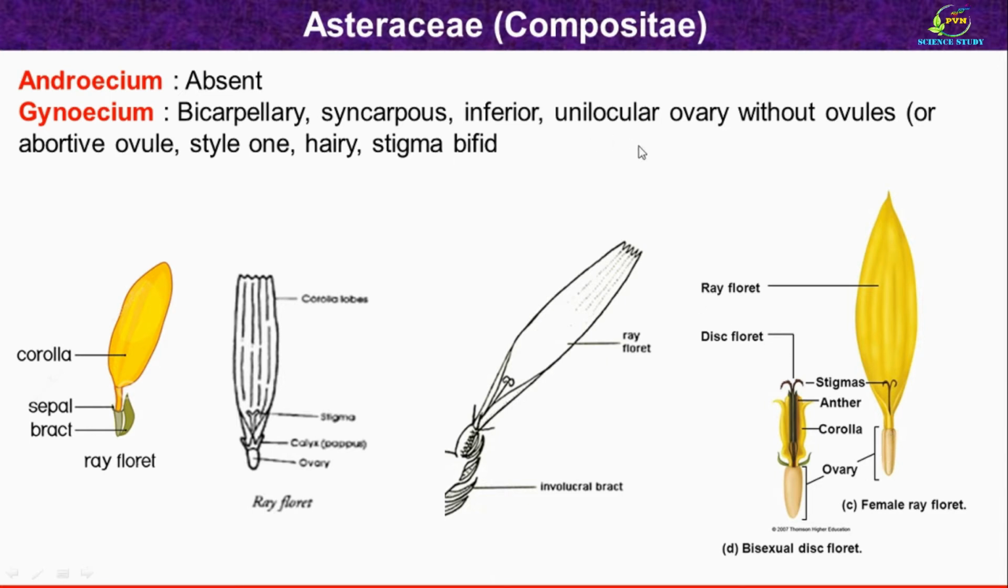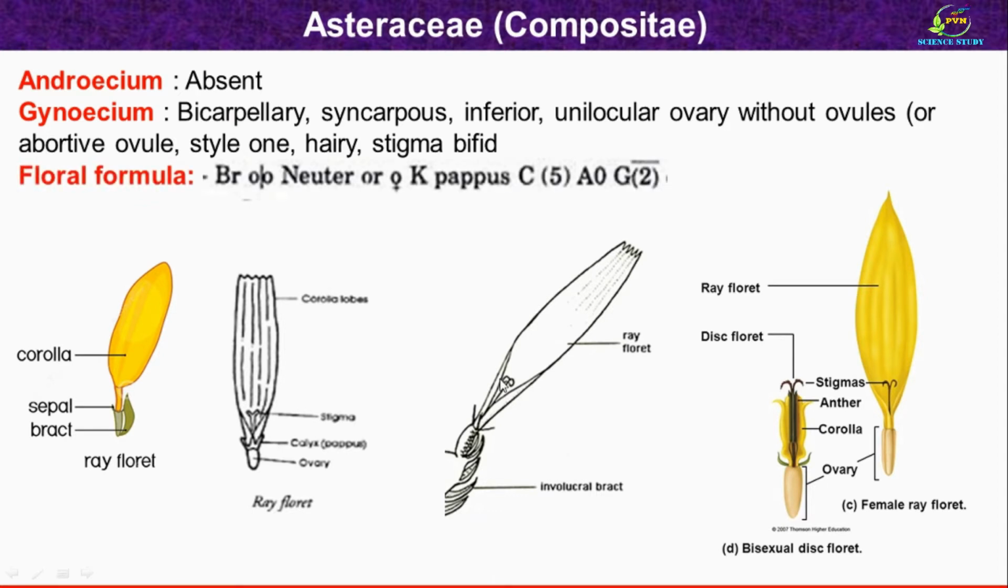It is unilocular without ovules or with abortive ovules. Style is 1 and hairy. Here also you can see ovary, style and stigma of the ray floret. Stigma is bifid as you can observe here. Then floral formula of Asteraceae family member. It is represented like here.